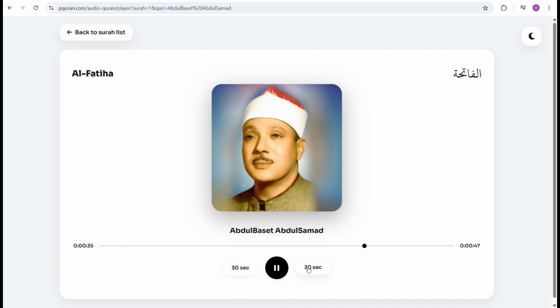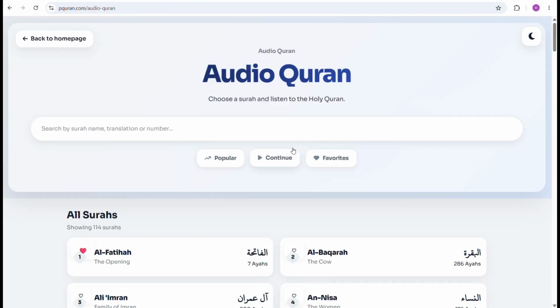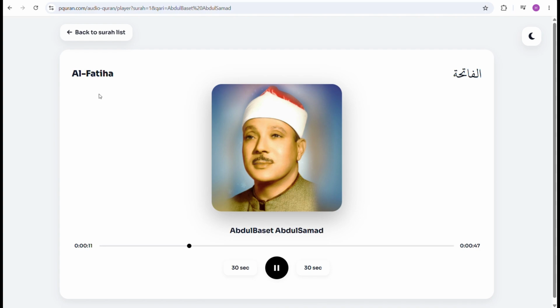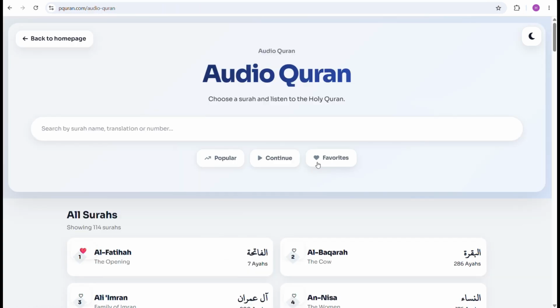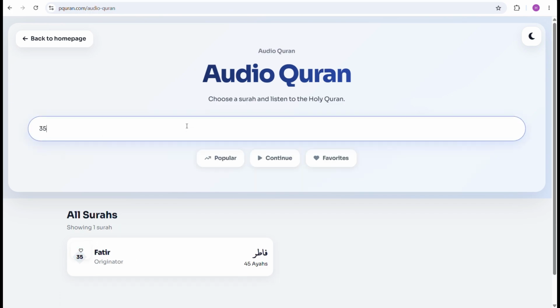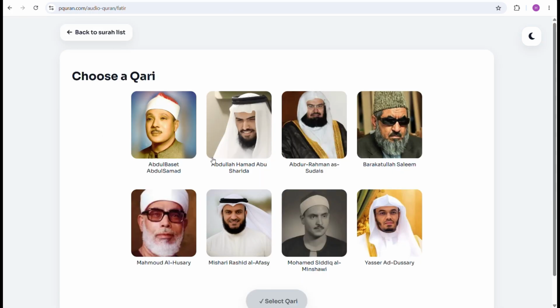The audio player also allows you to skip forward or backward by 30 seconds. Your listening progress is automatically remembered. By selecting Continue, you can return to the surah and continue from where you stopped. Just like on the other Quran pages, you can quickly search for a surah by its number, name, Arabic name, or translated name.